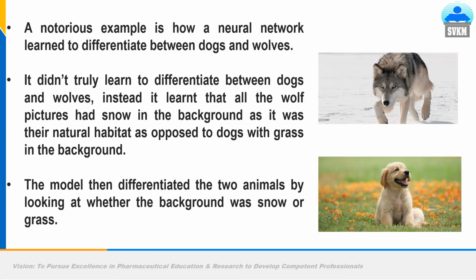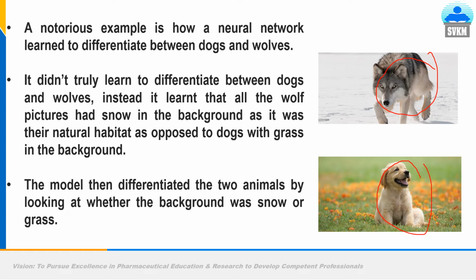I give you another example. A notorious example is where a neural network learned to differentiate between dogs and wolves. You have made a machine learning model or deep learning model to differentiate or classify dogs and wolves. But it didn't truly learn to differentiate between dogs and wolves. Instead, it learned that all the wolf images share a pattern, so it is a wolf, otherwise it is a dog.